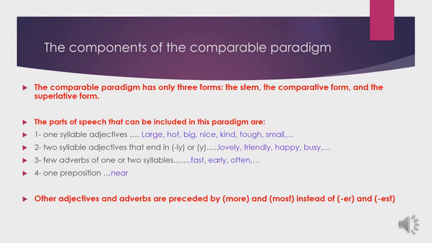The other adjectives and adverbs are preceded by more and most instead of er and est. So those adjectives and adverbs that are not included in the comparable paradigm can take the comparative and the superlative degrees not by adding er or est, but by adding more and most before them. For example, the adjective beautiful cannot take er. We cannot say beautifuler or beautifulest, but we can say more beautiful and most beautiful.